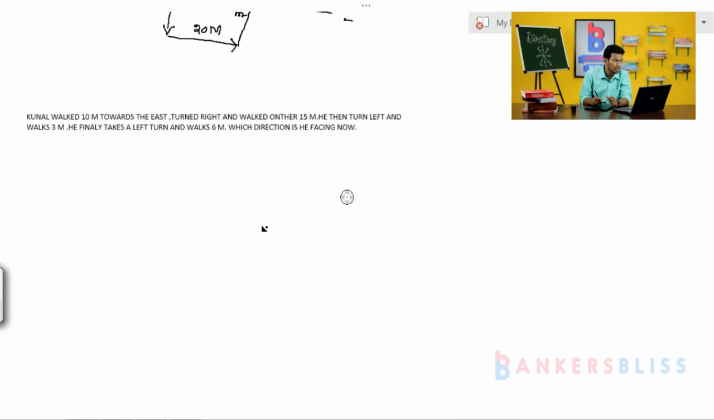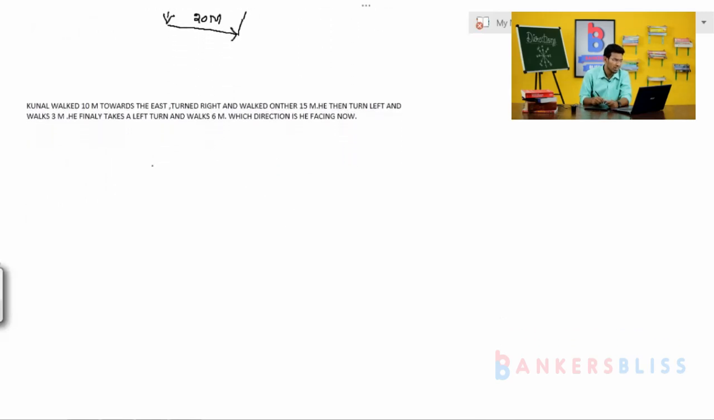Kunal walked towards the east. Guys, who's Kunal? Already I told you, Kunal is you. Then this is the starting point. 10 meters, it is nothing but this direction, 10 meters towards the east. And he takes a right turn and walks 15 meters. Here he stopped, and again he takes a right turn and walks 15 meters.